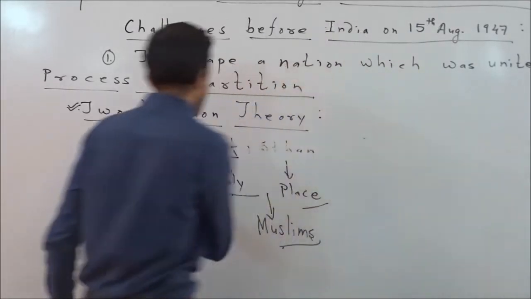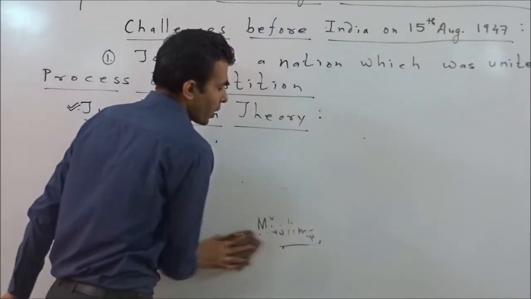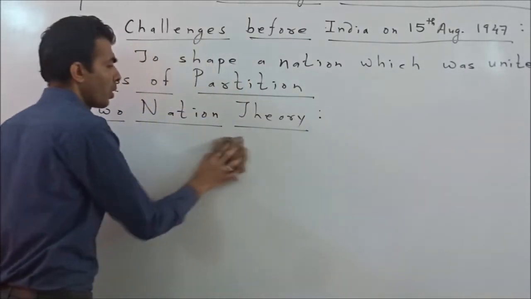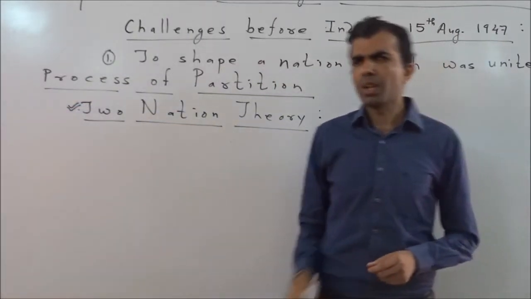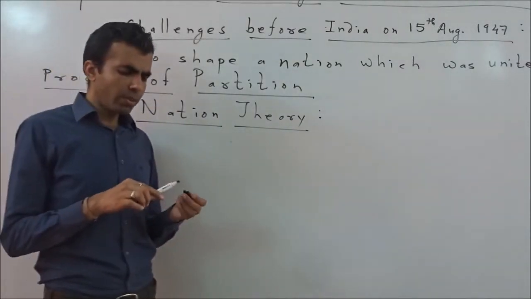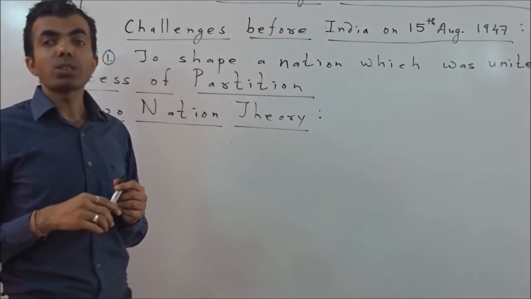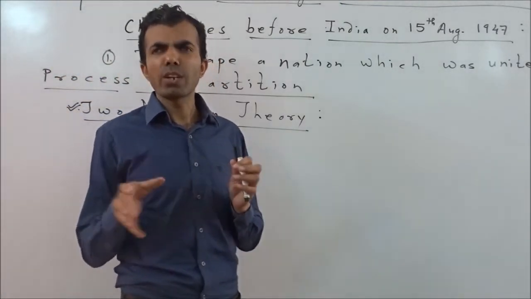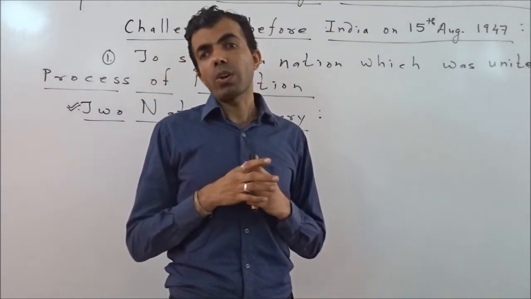As obvious, Congress, the dominant, majority and most popular party of that time, opposed this theory right from its beginning. But the Muslim League started creating hindrances and troubles in the working of the Constituent Assembly itself.